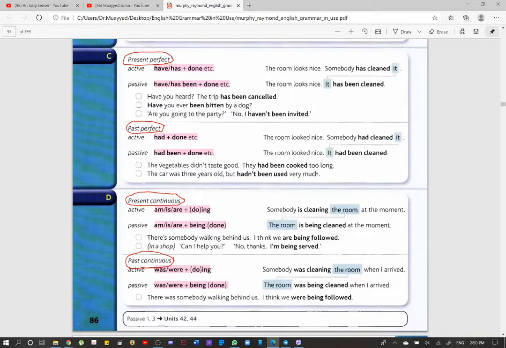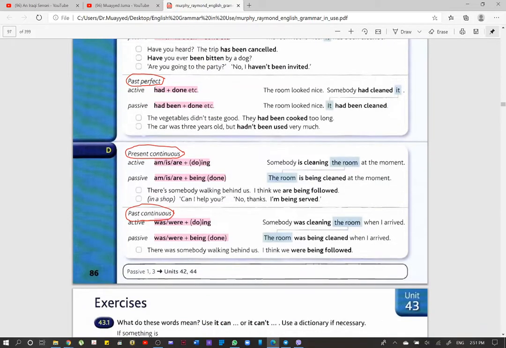So if we say, for instance, somebody had cleaned it, we say it had been cleaned. Or we say they had been cooked. The vegetables didn't taste good. They had been cooked too long. Okay. Or the car was 3 years old but hadn't been used very much. So we have present perfect here and past perfect.